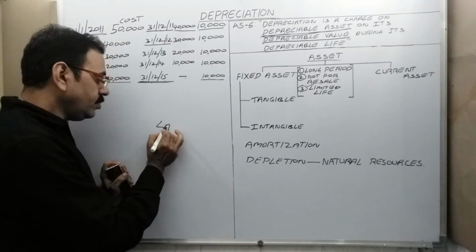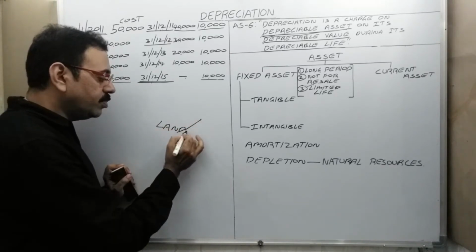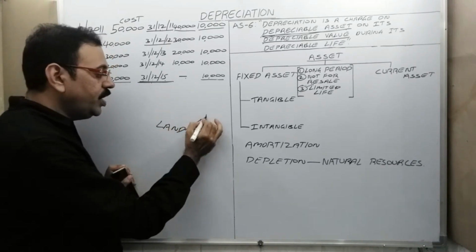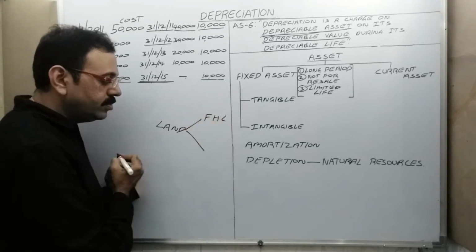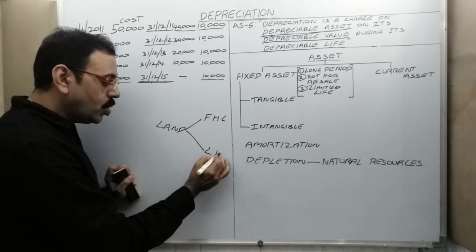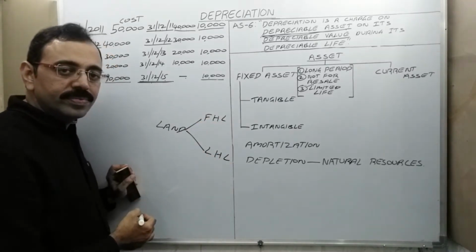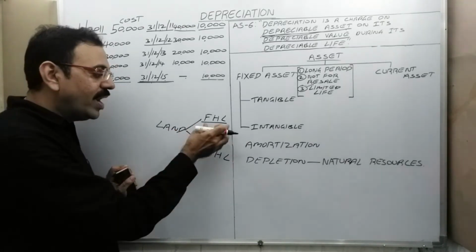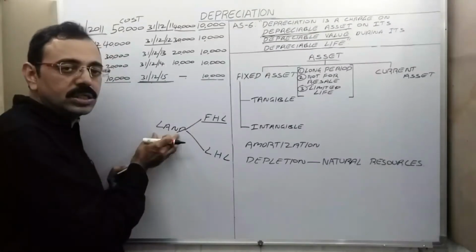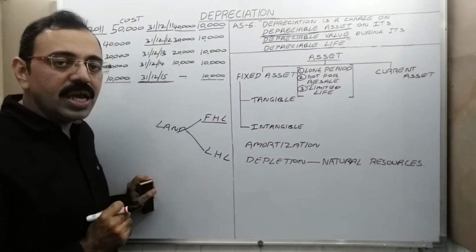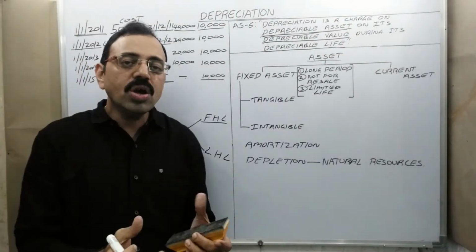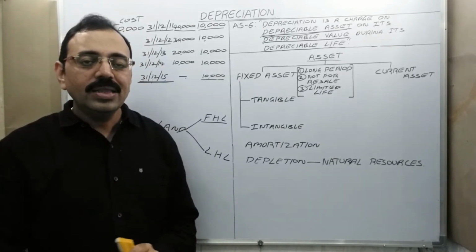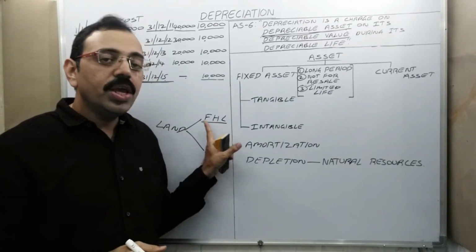Land may be of two types: freehold land, leasehold land. Freehold land means what? If land belongs to us, we are running a business and we are the owners of a particular land, then that land comes under freehold land.